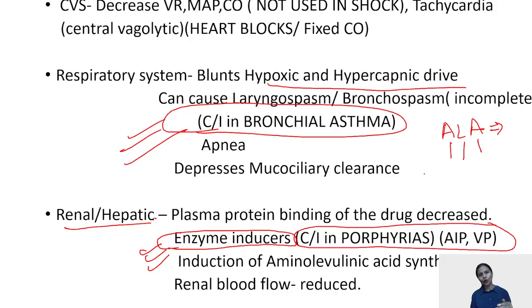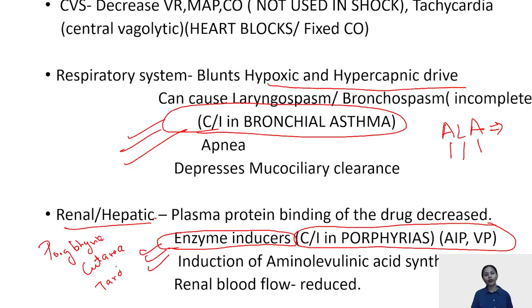But let's move one step ahead. Contraindicated in porphyrias, for example acute intermittent porphyria, variegate porphyria. But there is one porphyria in which this can be used, and that is your PCT, that is porphyria cutanea tarda.